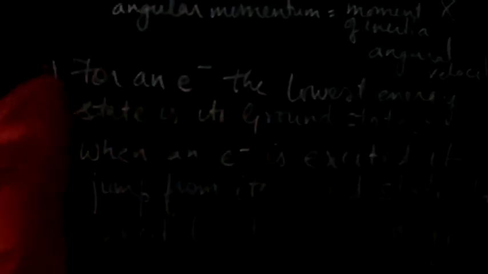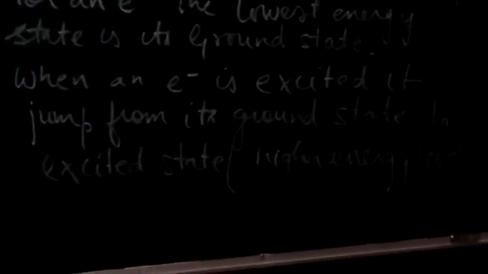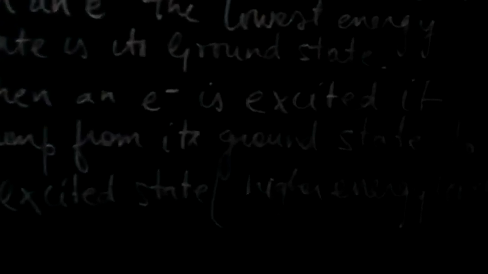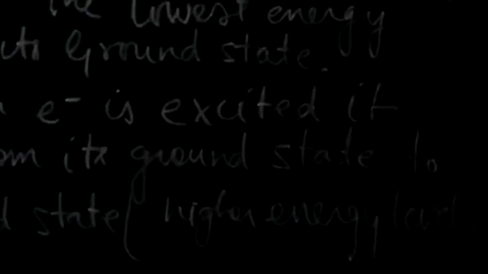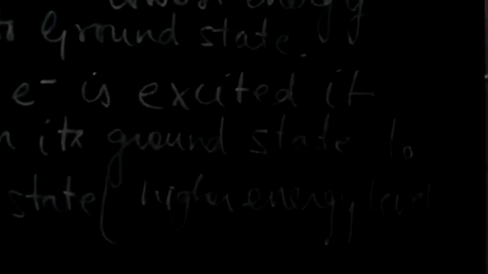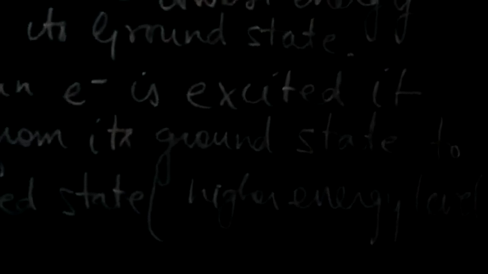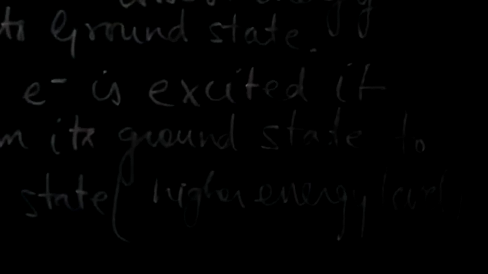Here the excited state is the higher energy level, right? So an electron is not going to jump to another shell by its own until and unless it is being excited, by either heating or by making radiation of a particular frequency fall on it, and then it will jump to the higher energy level.